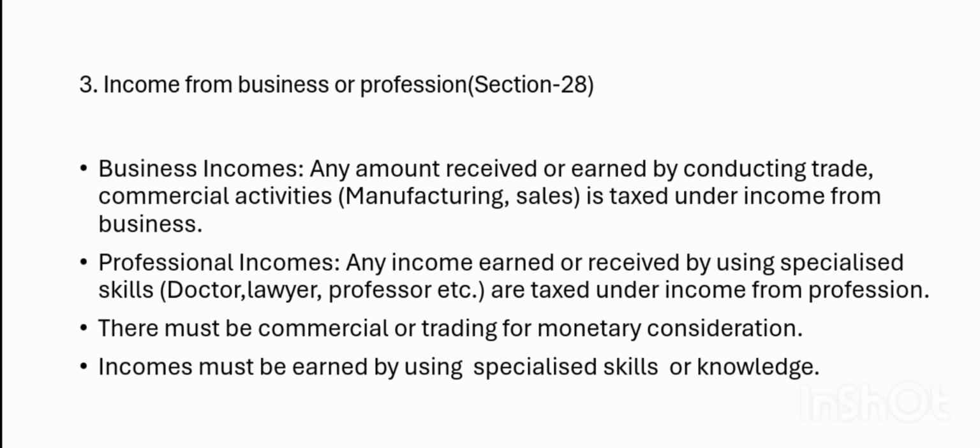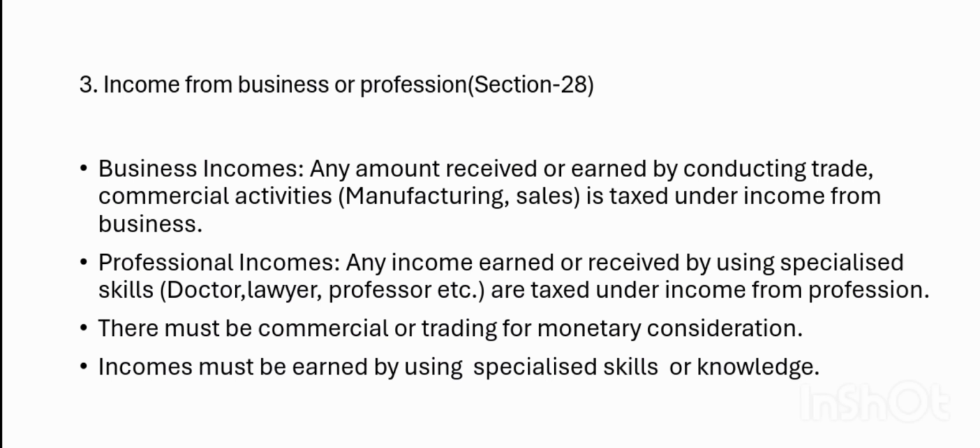Thereafter, the third head of income is income from business or profession. First we have to know what business income is and what professional income is. These two are different, not the same. Business income is income from carrying on a commercial or trading activity, where any person earns some profits.